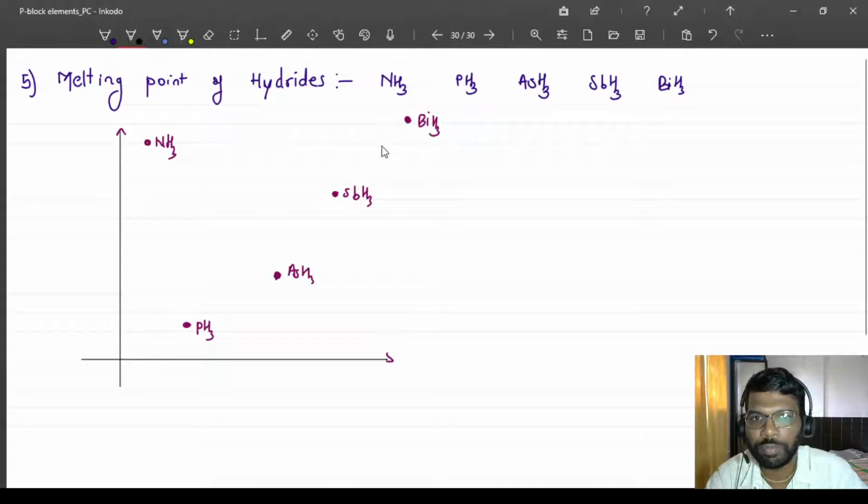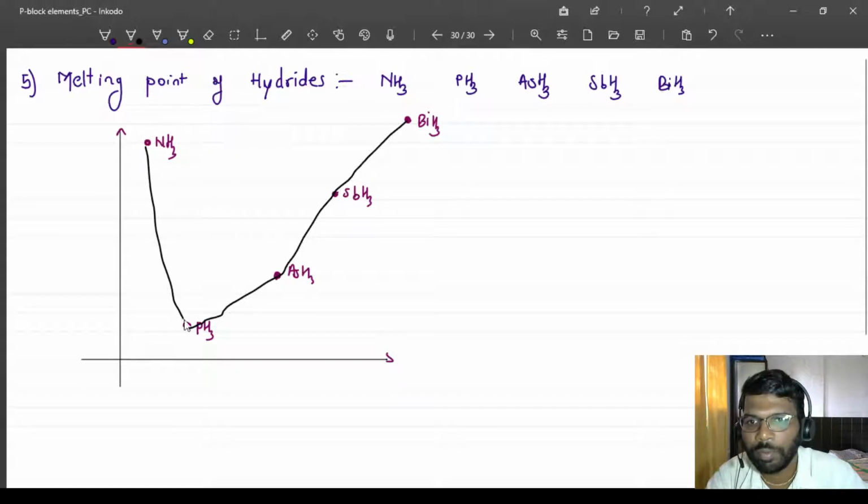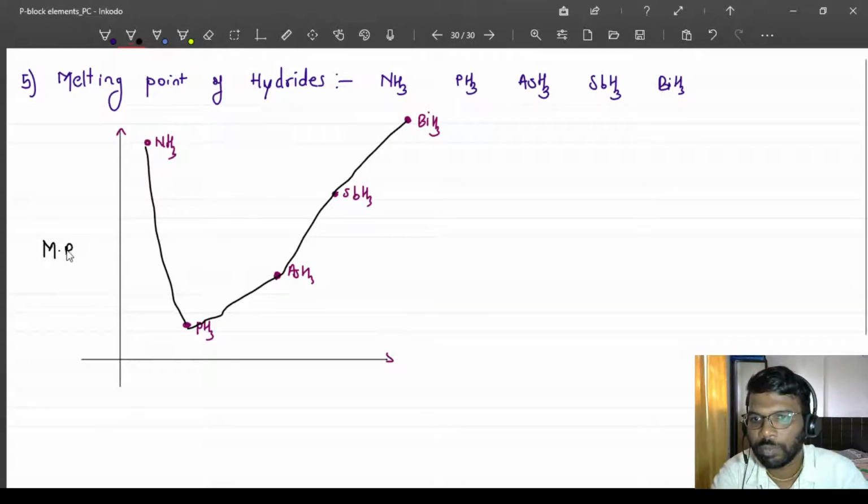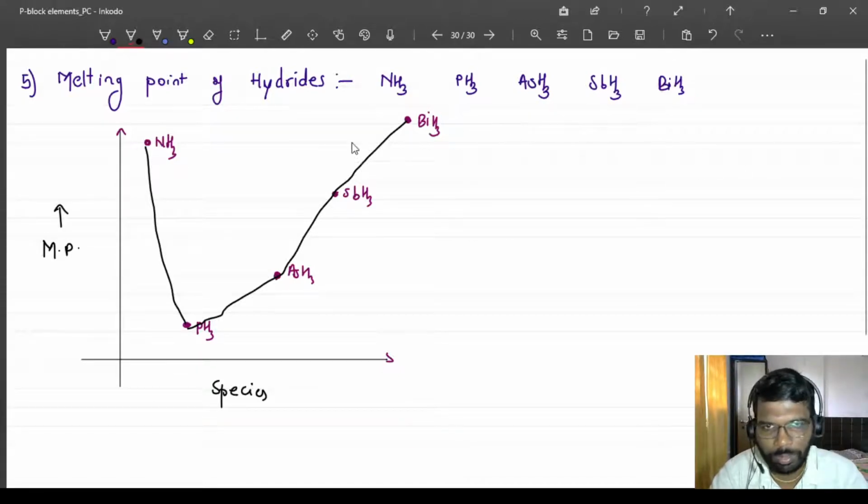Here, if you see this, this, this, and this is in between. This is the melting point, increasing melting point, and these are the species. Now, ammonia is having a higher melting point, in between. According to the molar mass it should be below phosphine, but it is higher than that, though less than bismuth hydride.